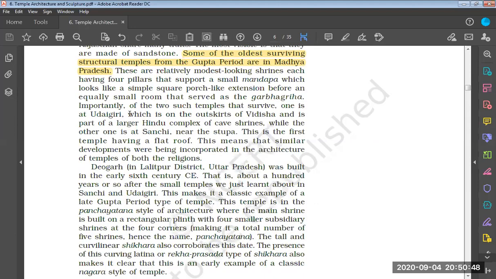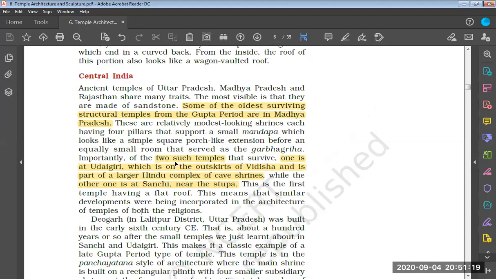Importantly, only 2 such temples survive. One is at Udaygiri, which is on the outskirts of Vidisha and is part of a larger Hindu complex of cave shrines. The other one is at Sanchi near the stupa. These are the two locations where we find the early temple architecture of central India.